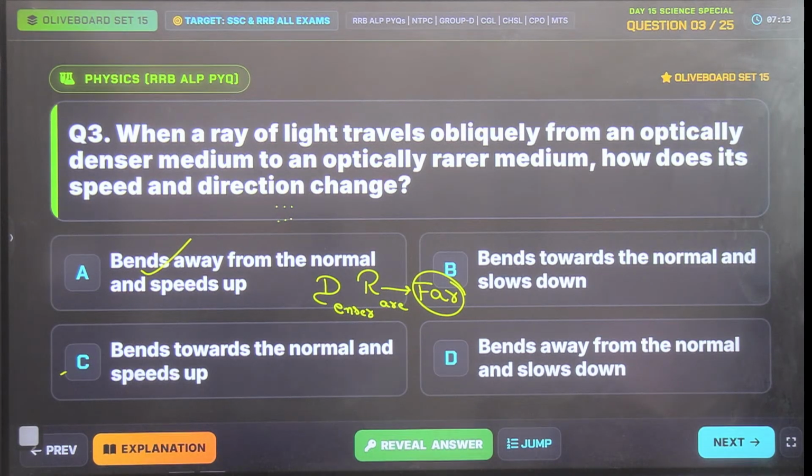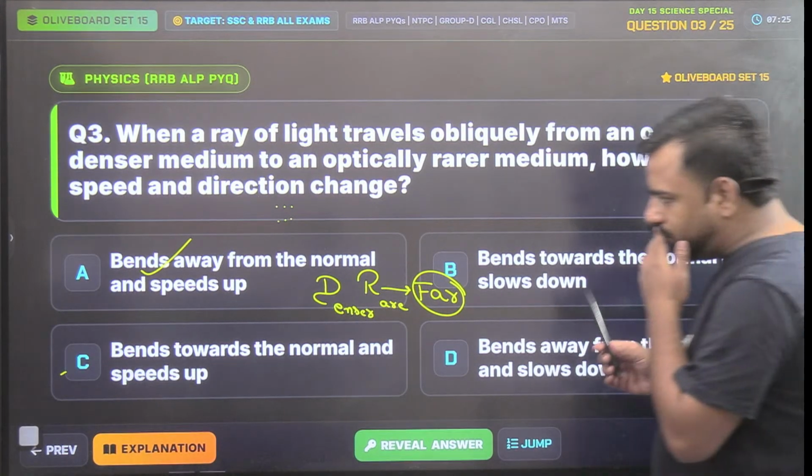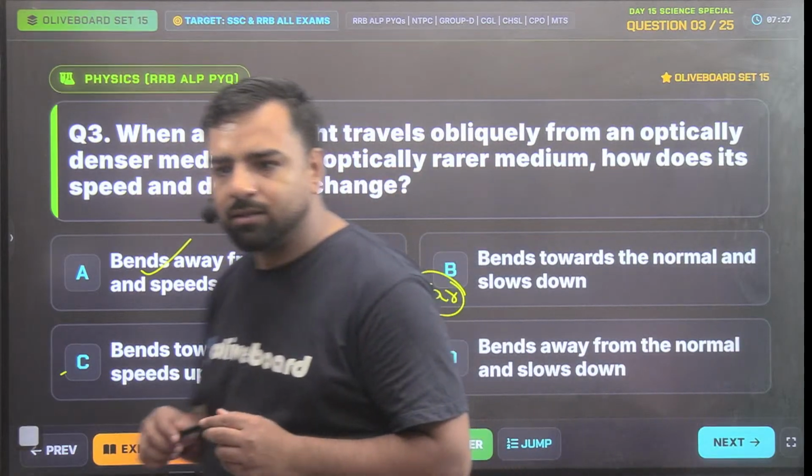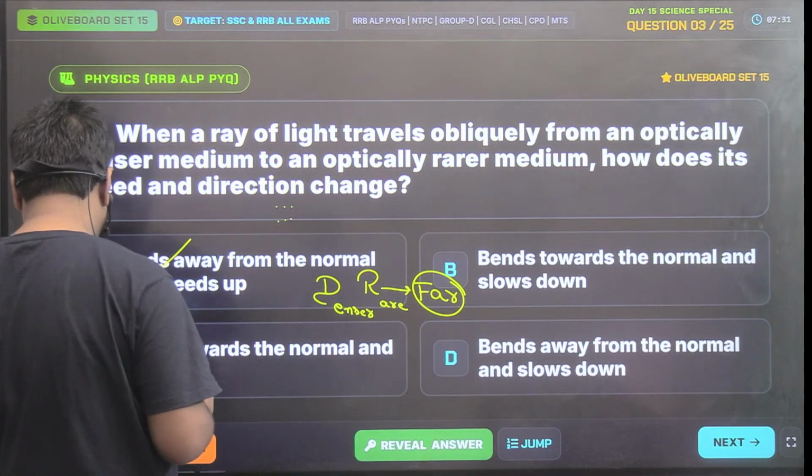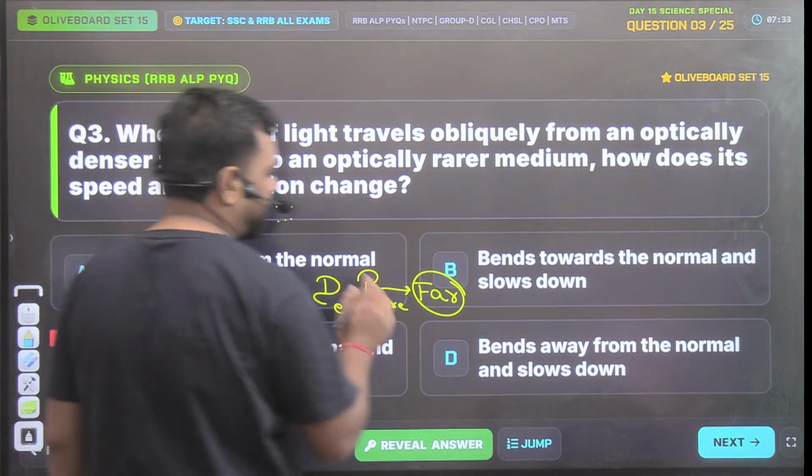So guys, do not try to link it with the sound part, and that's important to know. Again, I'll repeat, do not link it with the sound part. So what should be the correct answer? Utkarsh is going with D. Okay. So now Utkarsh, this was again there for the confusion purpose only.